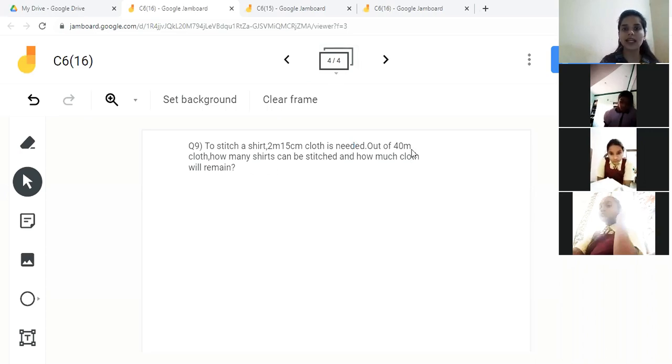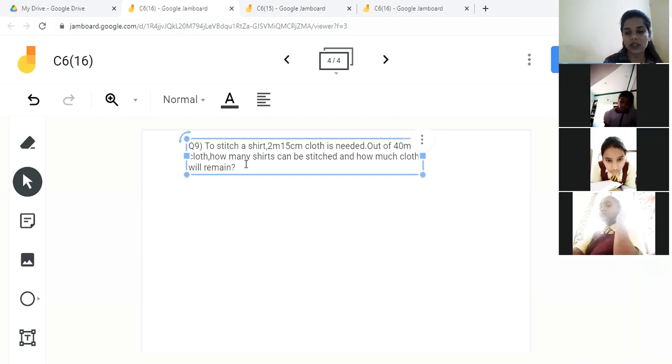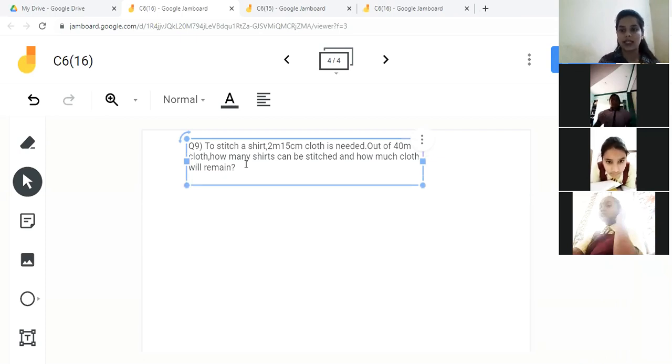Suppose there is a tailor and he has 40 meter of cloth. He wants to stitch shirts from that cloth. One shirt can be stitched from 2 meter 15 centimeter. So they are asking that out of 40 meter of cloth, how many shirts can be stitched?